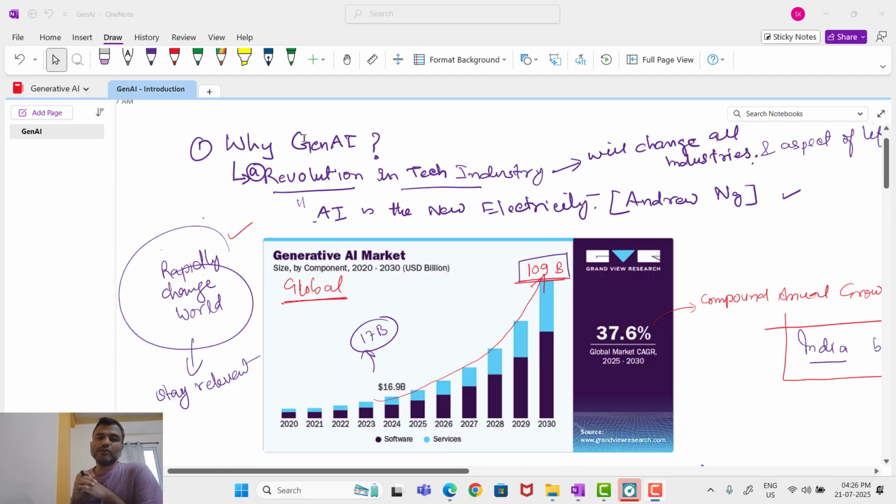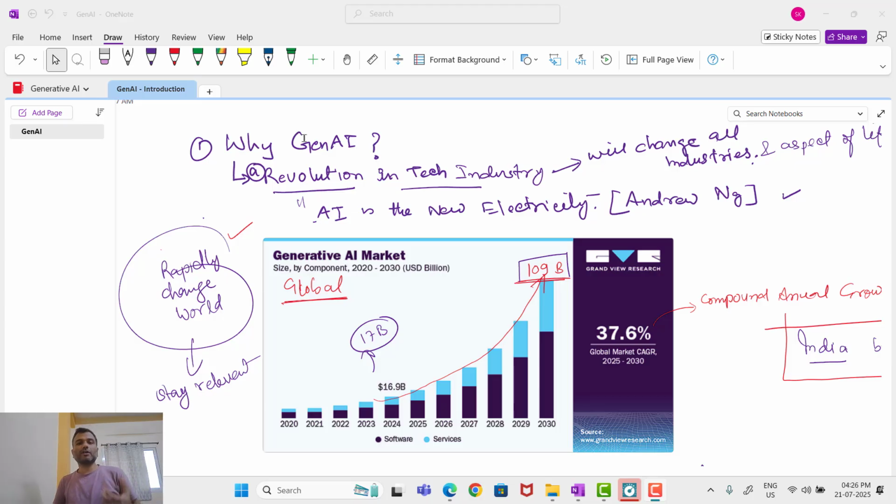Okay. So I want to quote a very important quotation from Andrew Ng, that AI is the new electricity. Okay. So think about this, that artificial intelligence is the new electricity. And nowadays, whatever we are talking about, if we are talking about artificial intelligence, we are talking about generative AI. Okay.